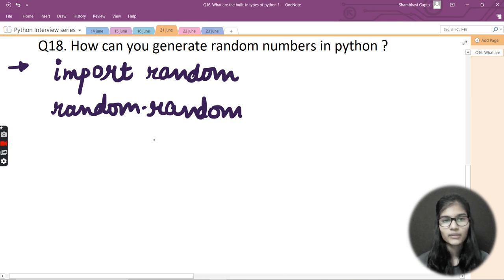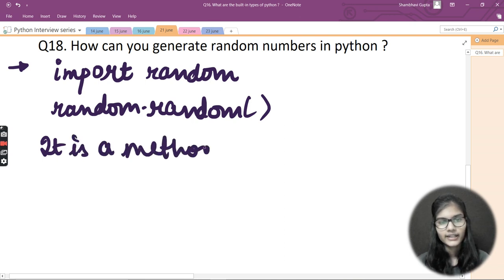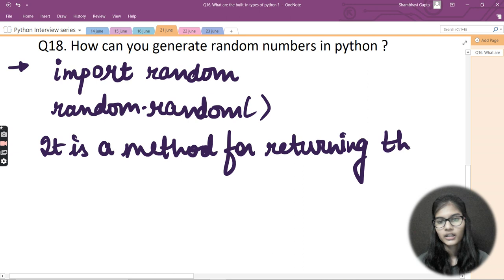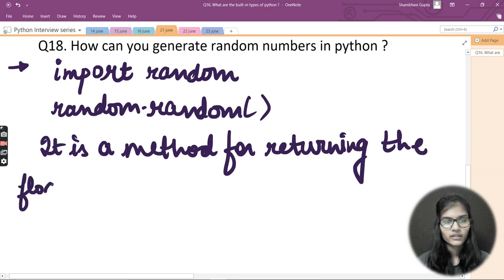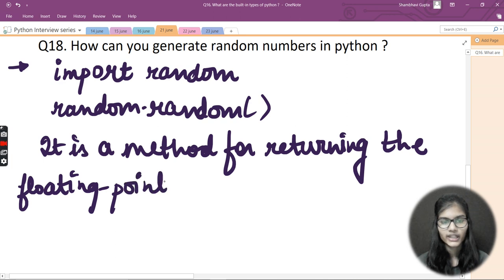Let me put the brackets right here. Basically it is a method for returning floating point numbers, okay? This random dot random is a method for returning floating point numbers. Let me write it here that it is a method for returning the floating point numbers.